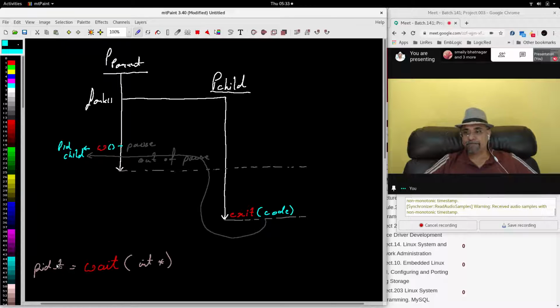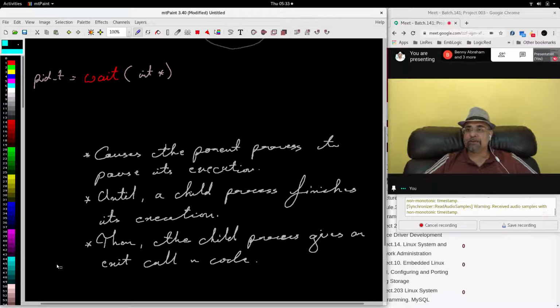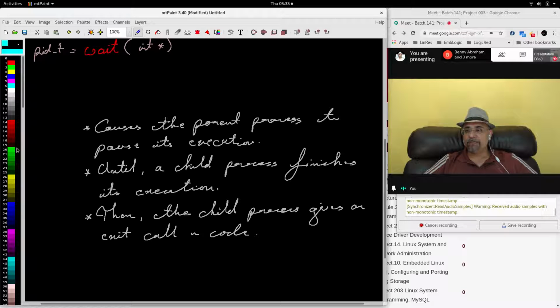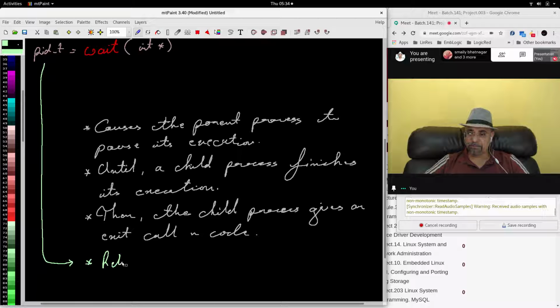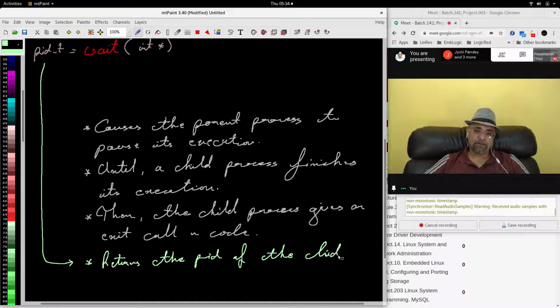The return value of pid_t is the PID of the child process that just finished execution.